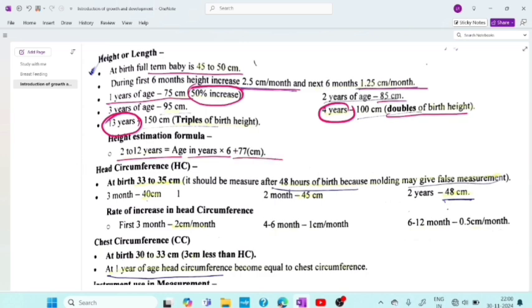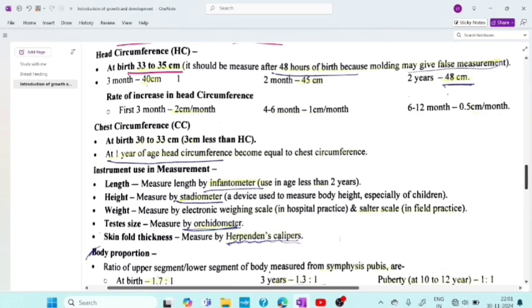Now coming to head circumference. At birth, it is 33 to 35 centimeter and it should be measured after 48 hours of birth because molding may give false measurement. Suppose in a vaginal delivery, if you notice, say a forceps delivery or some external rotation, internal rotation, many things happen. So in that case, because of molding, a false measurement can occur.